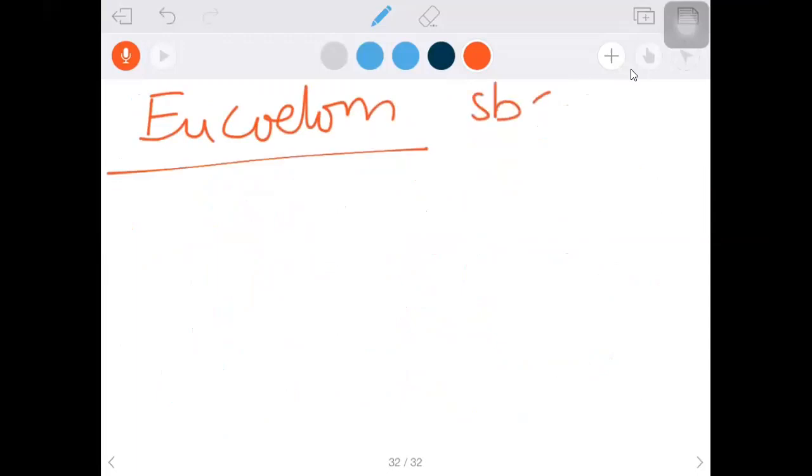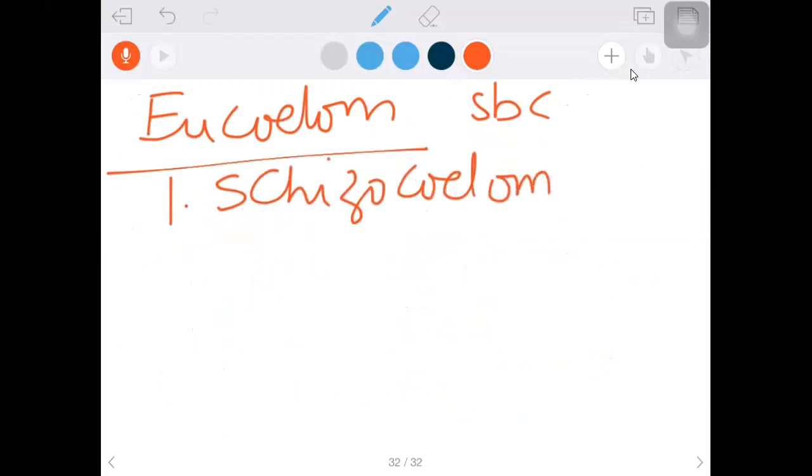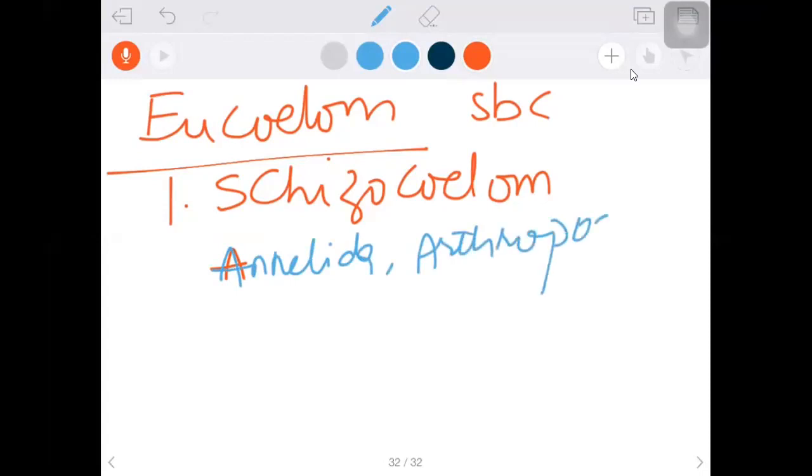Eucoelomate, whom we call eucoelomate, those are having a secondary body cavity. So there are two types. What are they? Schizocoelom: if the true coelom, the secondary body cavity, is formed by the splitting of mesoderm, we call it schizocoelom, and examples are Annelida, Arthropoda, and Mollusca.